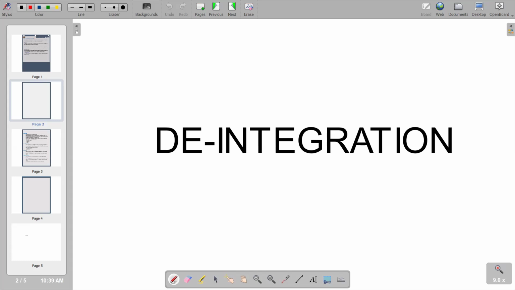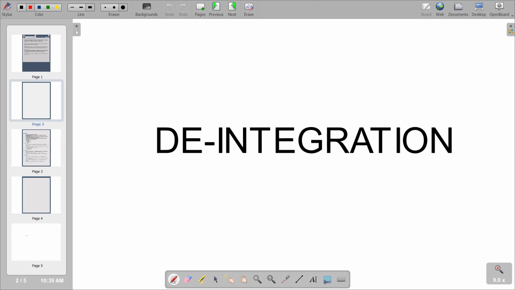We have various forms of de-integration. We have management buyout as a form of de-integration. We have management buy-in as a form of de-integration. We have contracting out. We could also have divestment as a form of de-integration. So that's what we have in terms of de-integration.